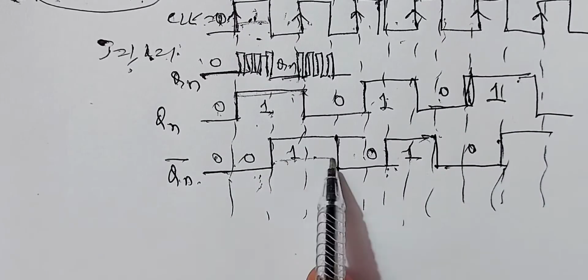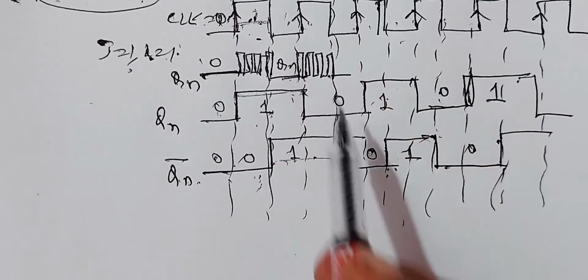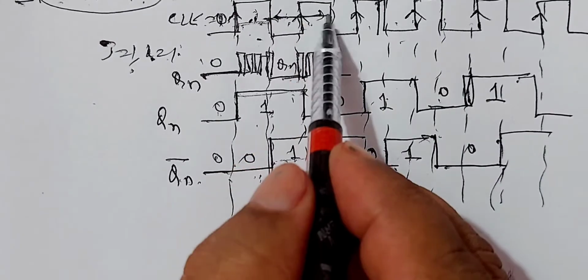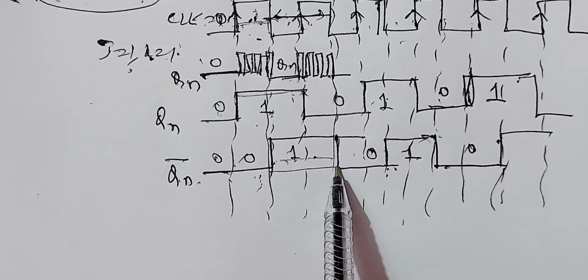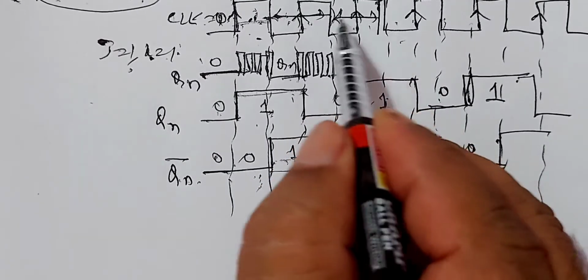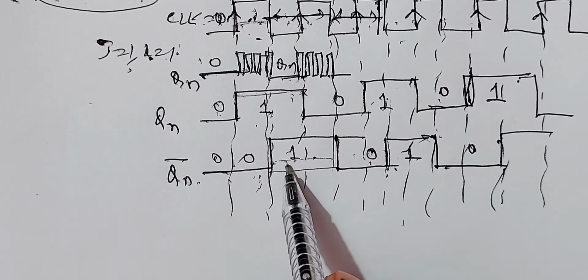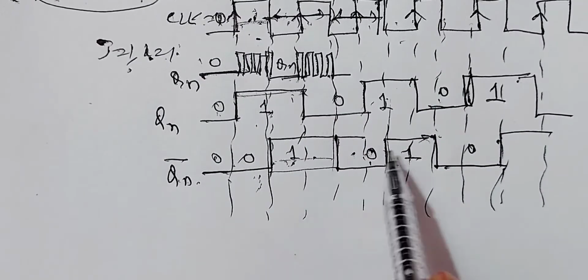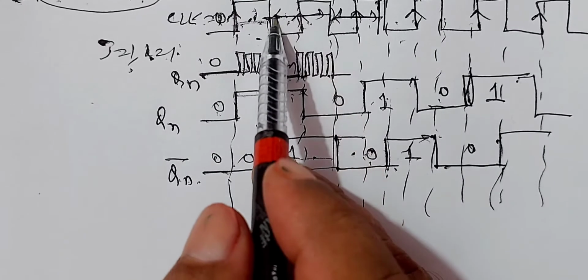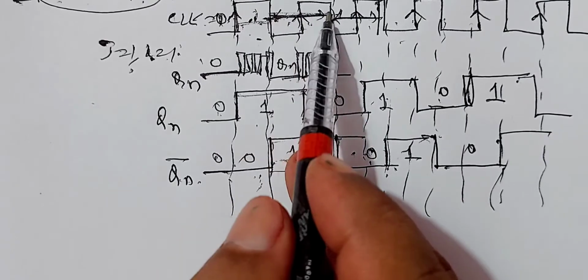This change of state, you see, this is the period. This sum of the periods of negative and positive pulse. With that period, it remains 1. For the next positive, sum of the positive pulse and negative pulse period, the state remains 0. That means the output state toggles from 1 to 0, 0 to 1 with a period equal to sum of the periods of both negative cycle and positive cycle period.